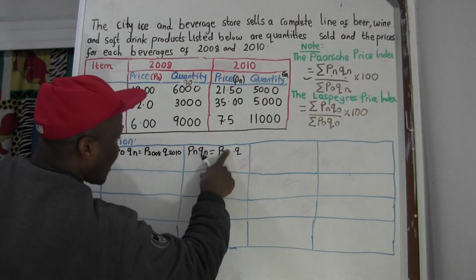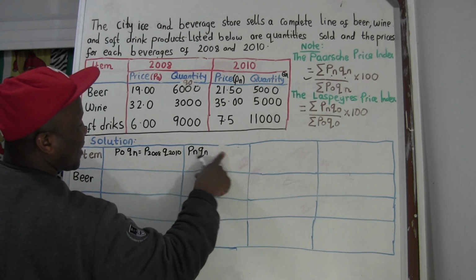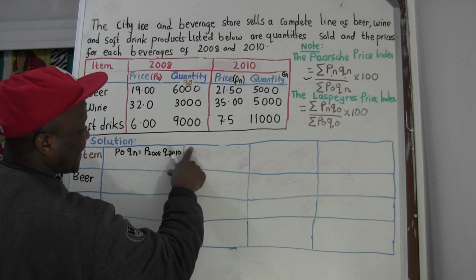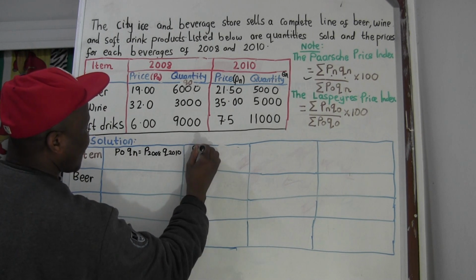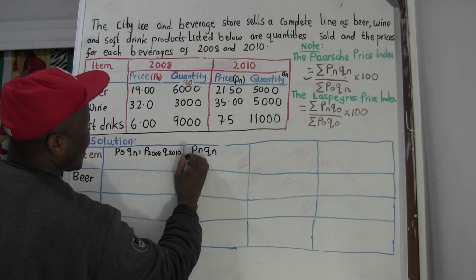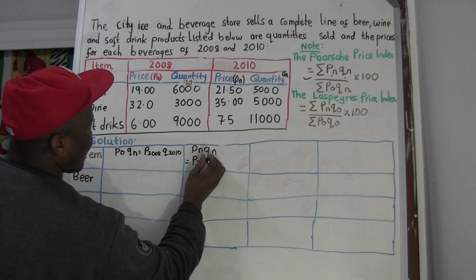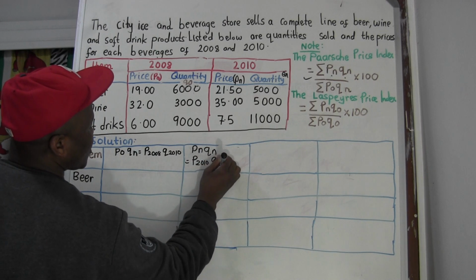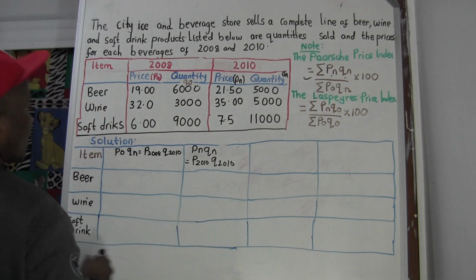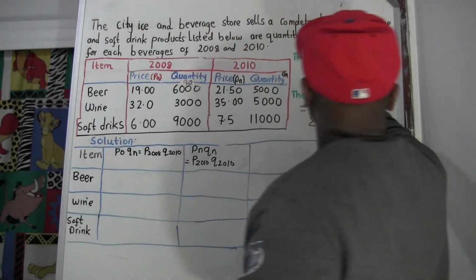2010. What can I say here? Let me write here, excuse me: PN, QN. So let me say price N means 2010, and quantity N means 2010. Okay, now we can calculate this formula here for the top.